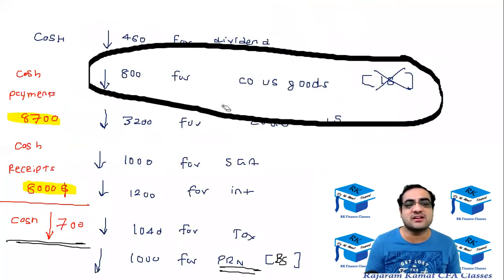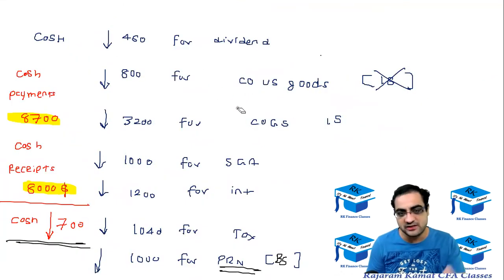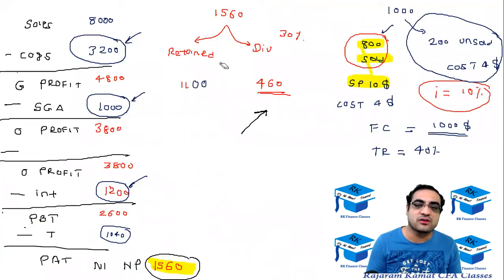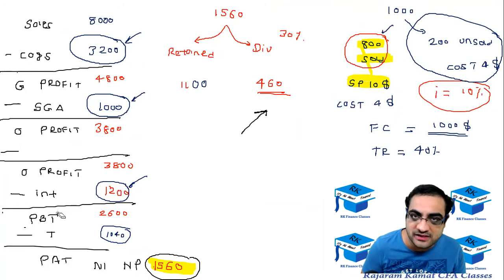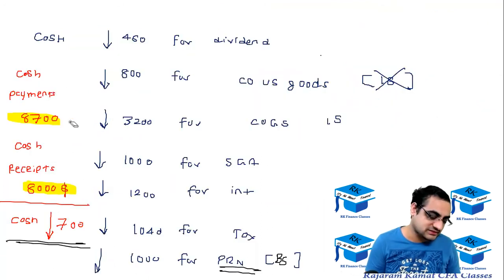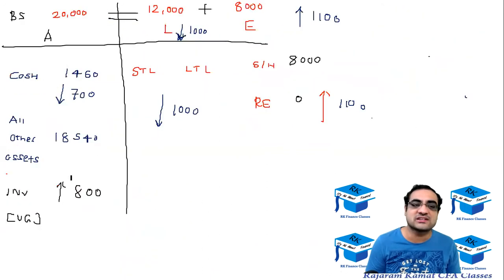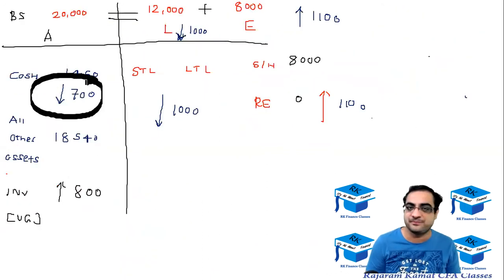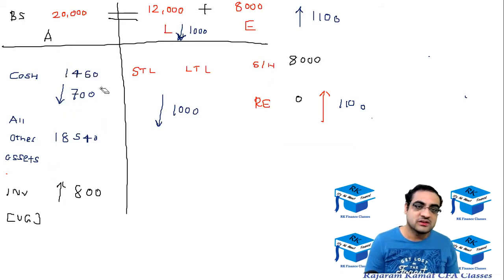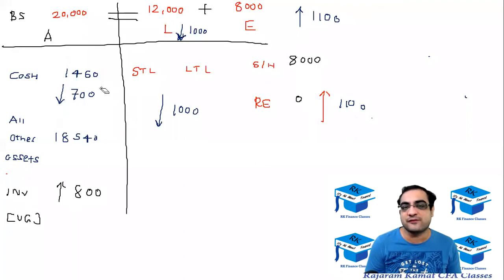Part 2, we calculated the cash receipt and the cash payment. We spent a lot of time on that. Cash paid was for this dividend, this COGS, the cost of unsold goods, SGA, interest, tax, and principal payment. The total cash paid was coming to 8,700, and the total cash received was 8,000. So together there was a cash loss of 700, and because of that cash loss of 700, we reduced the cash by 700 over here. That was part 2. Okay, part 3 was about the loan. Because we had taken a loan of 12,000 and we paid $1,000, so the loan is going down by $1,000.